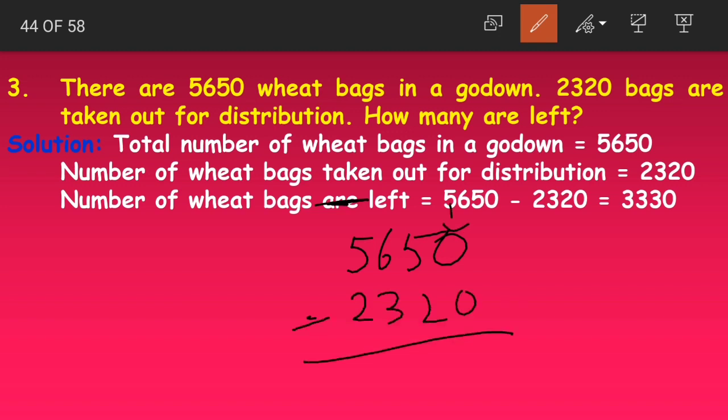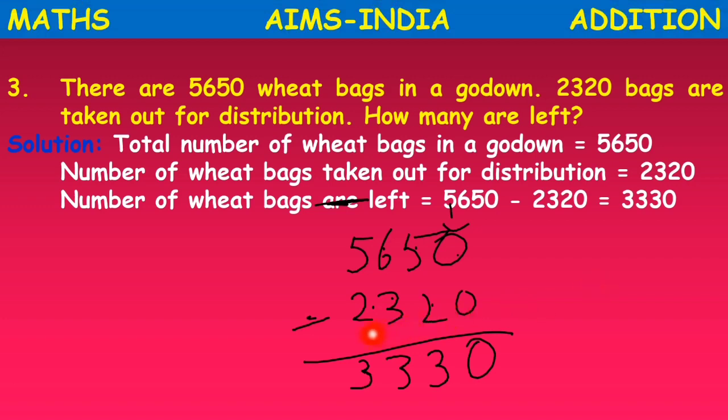Again from the ones place. 0 minus 0 becomes 0. 5 minus 2 becomes 3. 6 minus 3 becomes 3 and 5 minus 2 also becomes 3. So the answer is 3,330 wheat bags are left after distribution. Clear students?